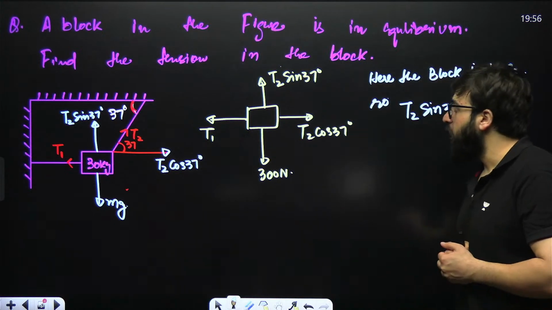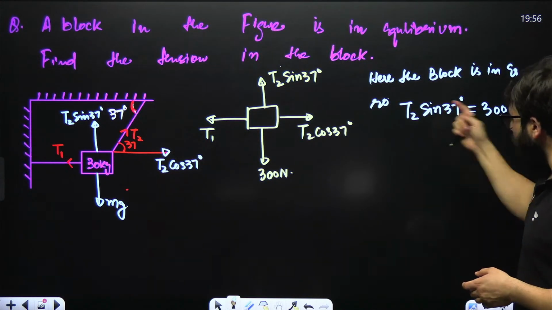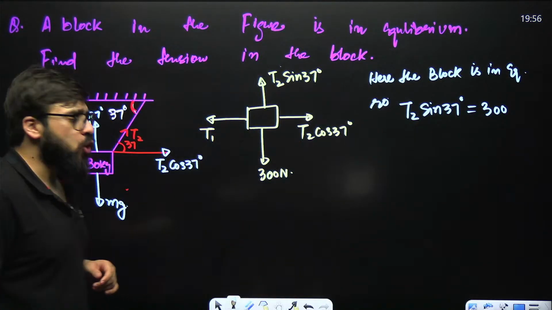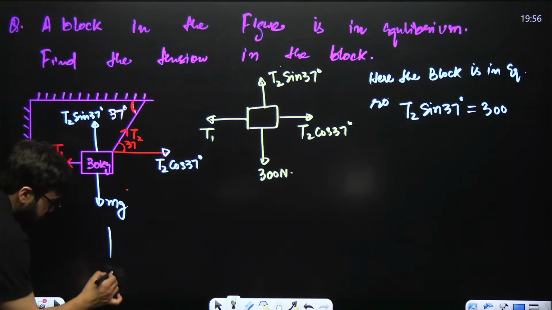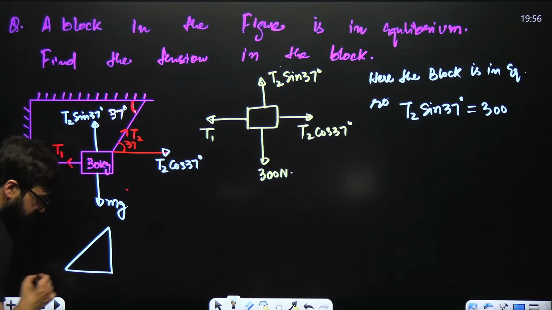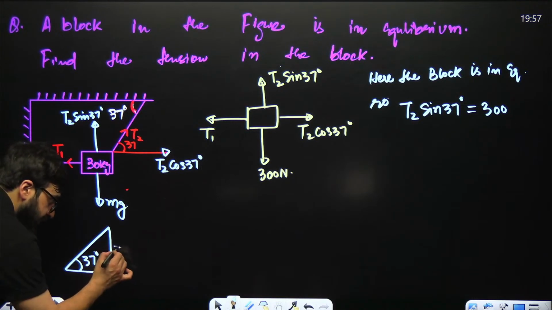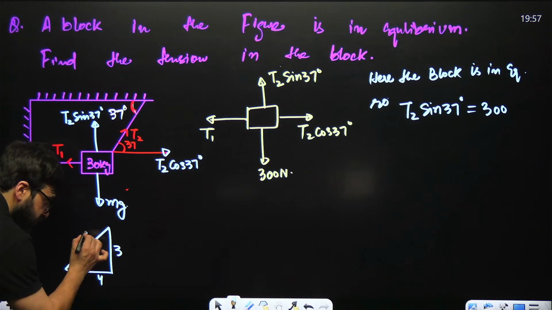Yes. Now what is the value of sine 37? Guys, if you remember, so many times I have told you about the 37 degree triangle and 53 degree triangle. If this is the 37 degree triangle, we know that this side will be 3, this will be 4, and this will be 5.